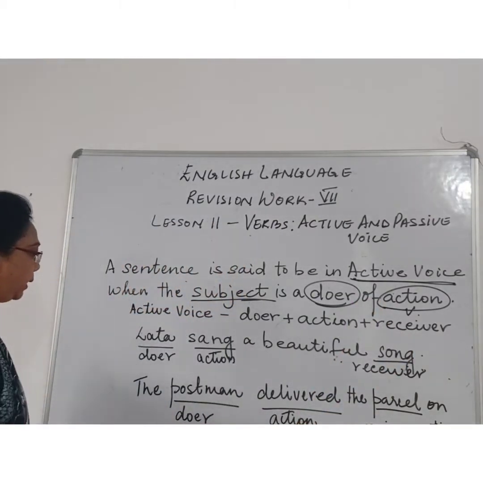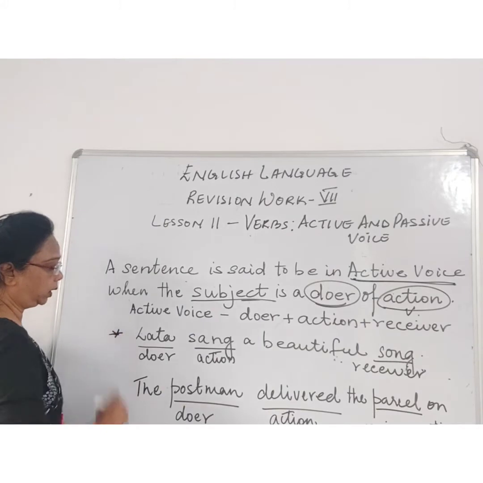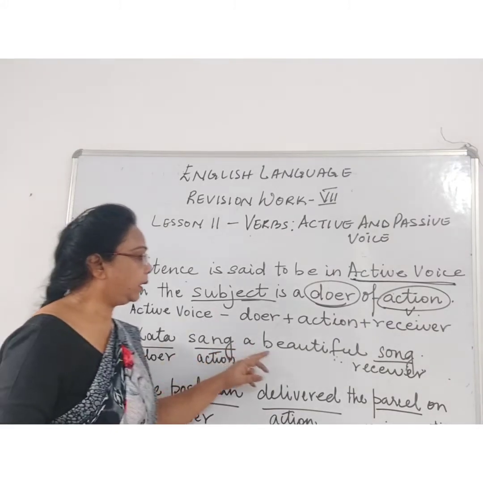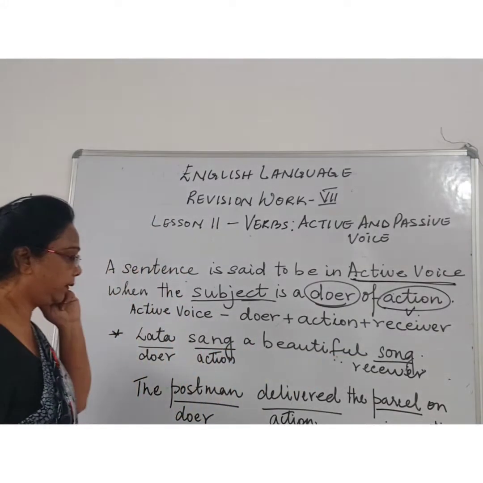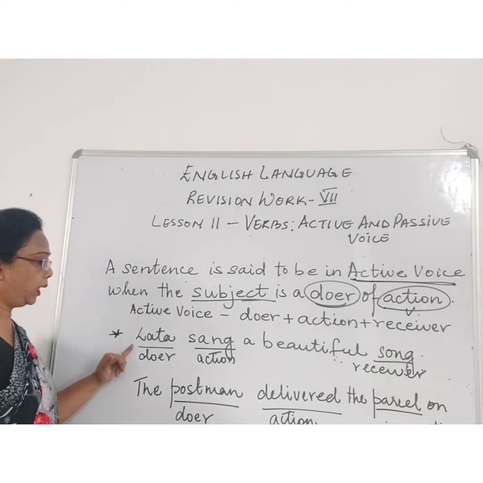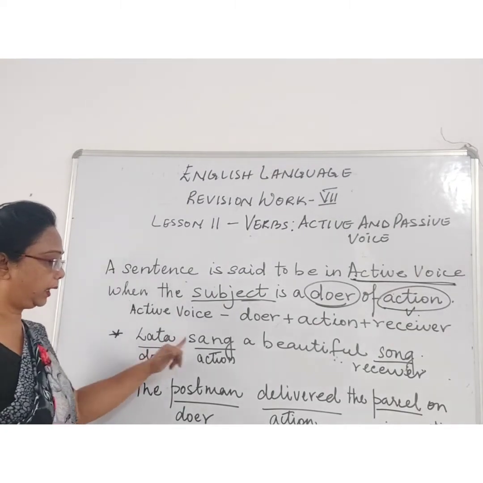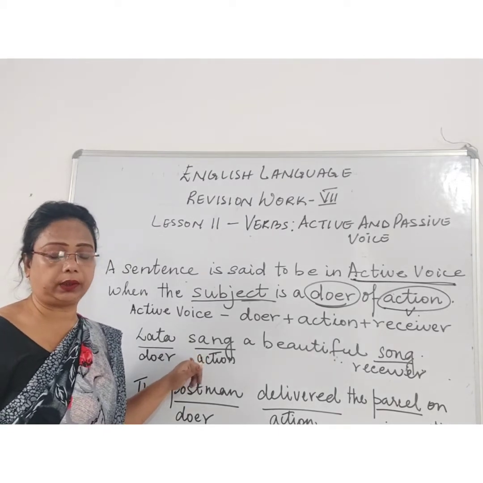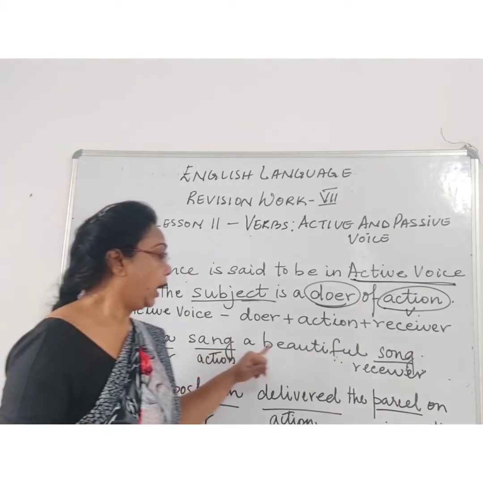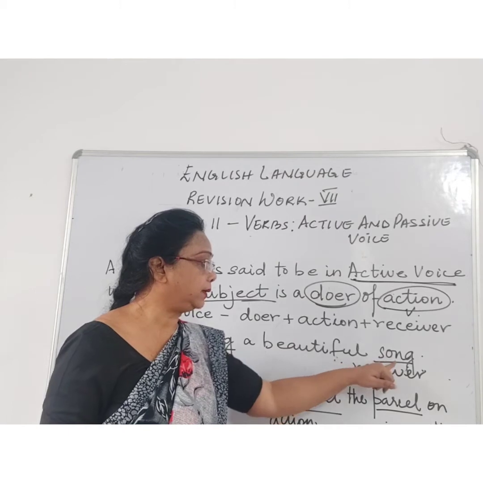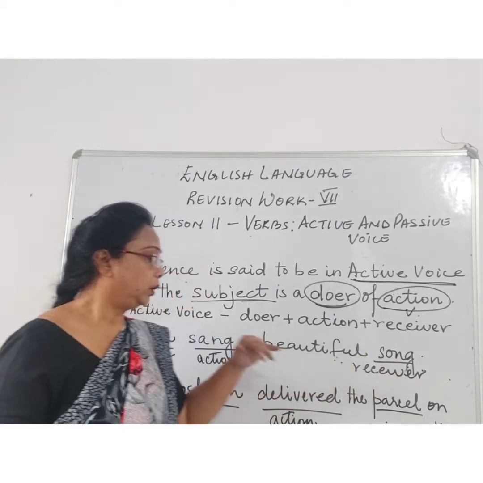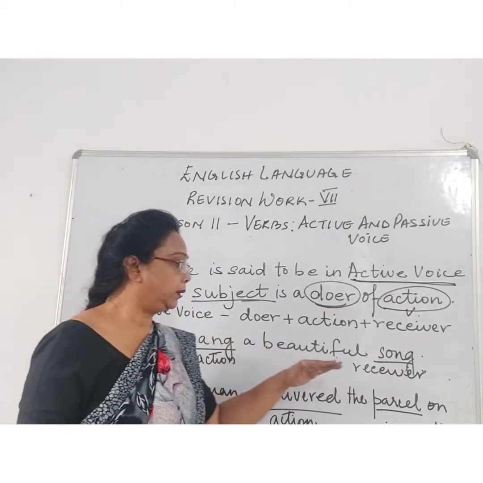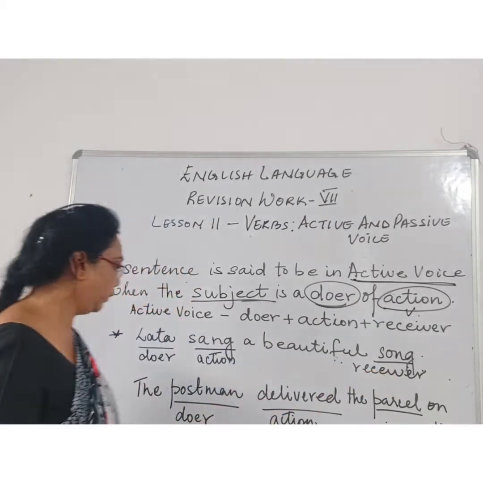Now I have written an example over here. Lata sang a beautiful song. Now this is a sentence given. Now Lata is a doer. Action is what? Sang, because action tells about verb. And receiver is what? Song. So a song is a receiver.